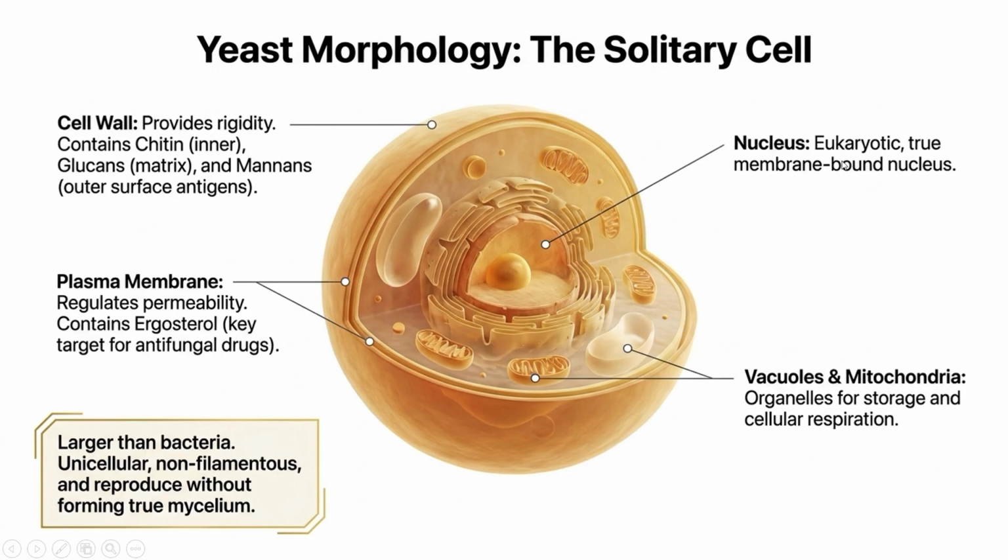Now talking about the nucleus and organelles, since fungi are eukaryotes, they have a true nucleus along with mitochondria, vacuoles, and other membrane-bound organelles.